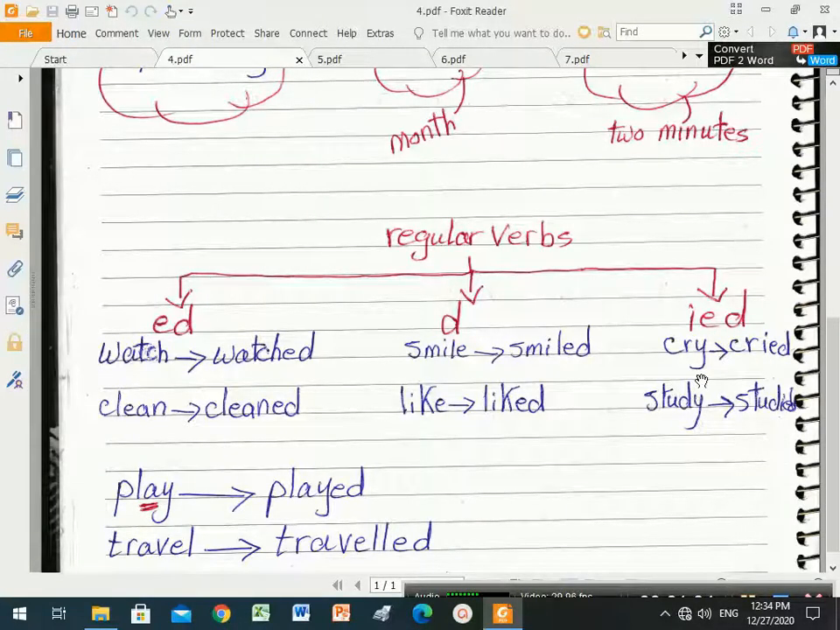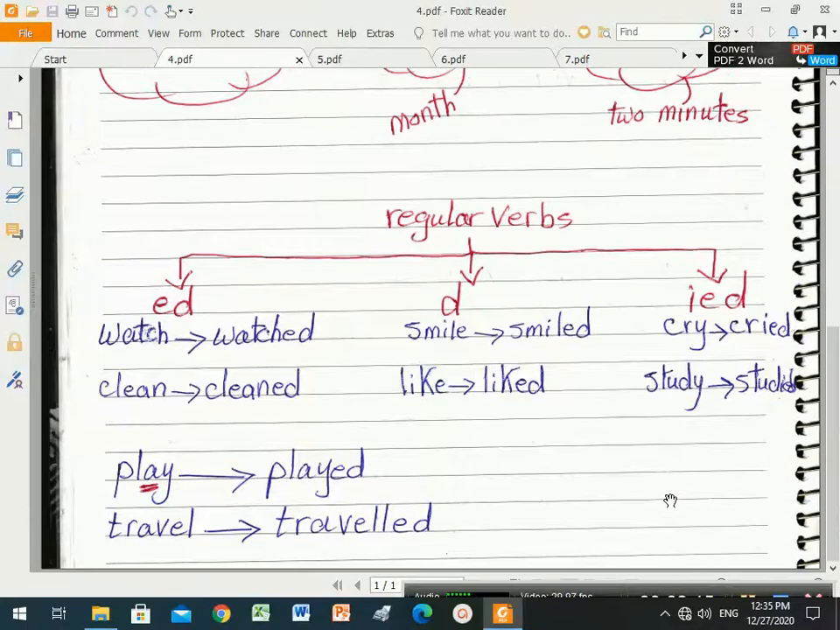The y here we remove, or change the y into ied. Study, we change the y into ied. And here play, this is y also, but preceded by what? By a vowel. In this case play is still the same and we just add ed to the verb. We don't change the y in case of being preceded by a vowel.